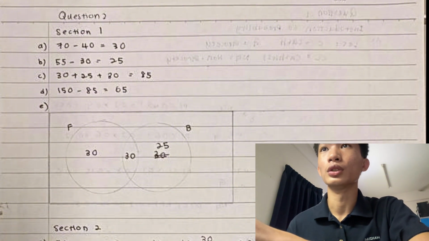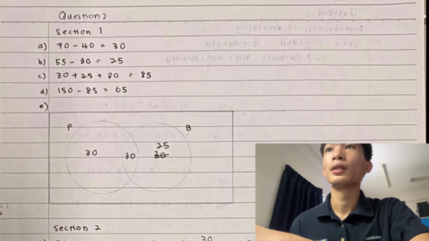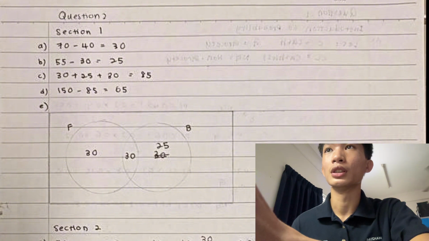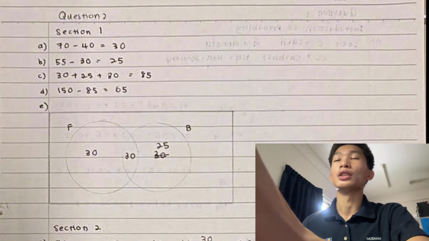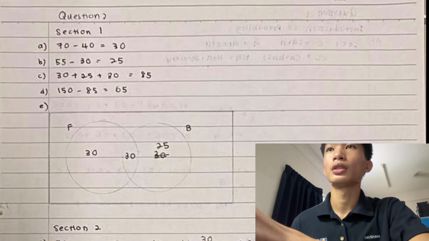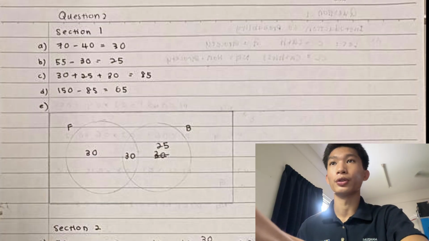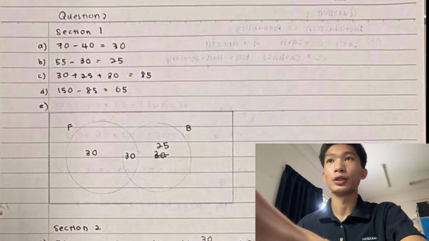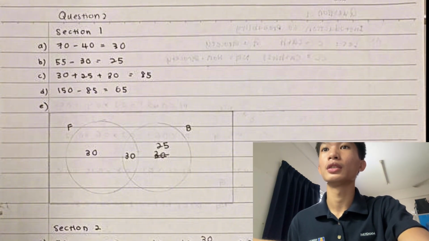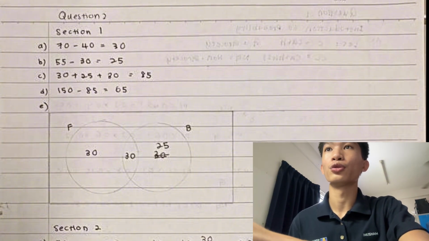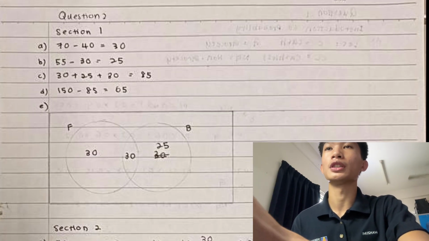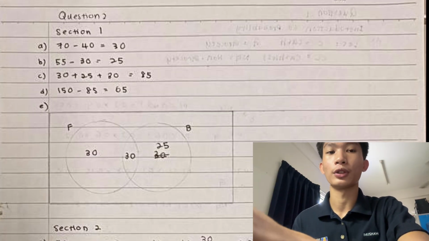The students who only play football is 30, as we can see on the Venn diagram, and students who only play basketball is 25. The intersection of students who play football and basketball is 30 students.